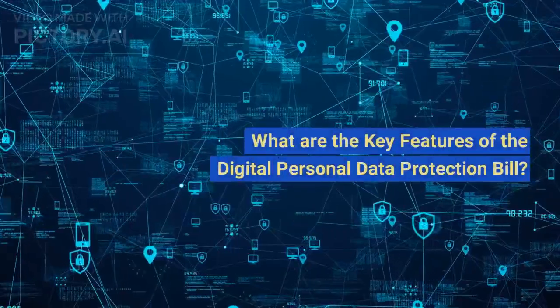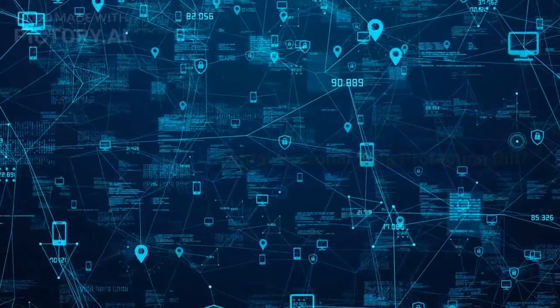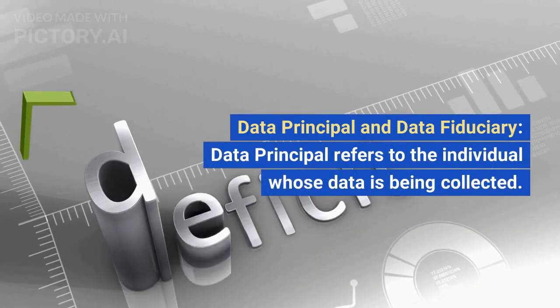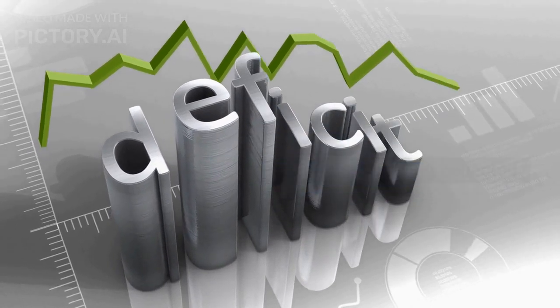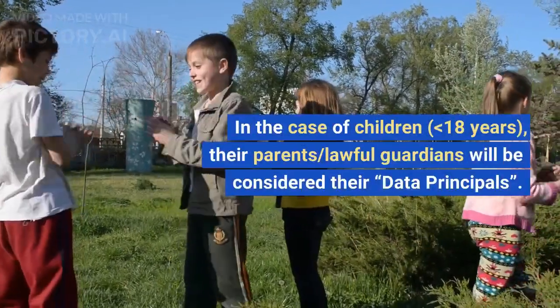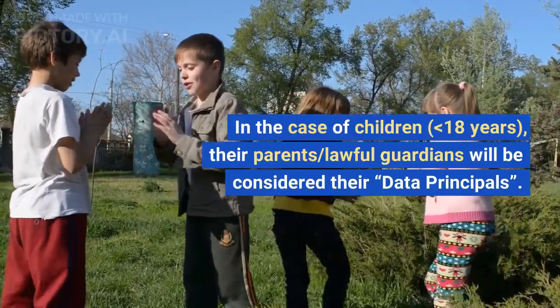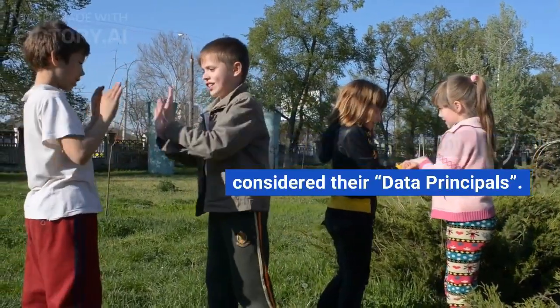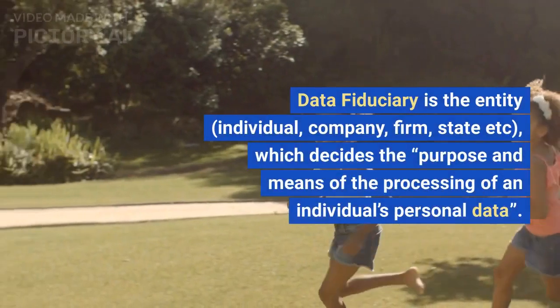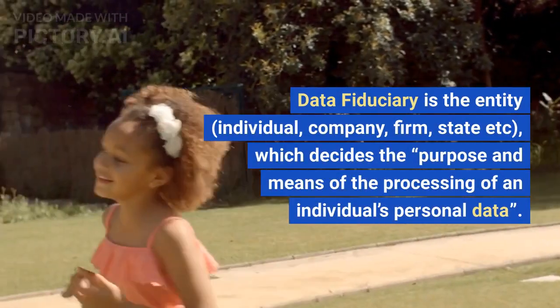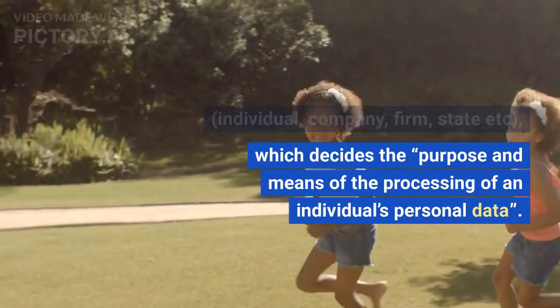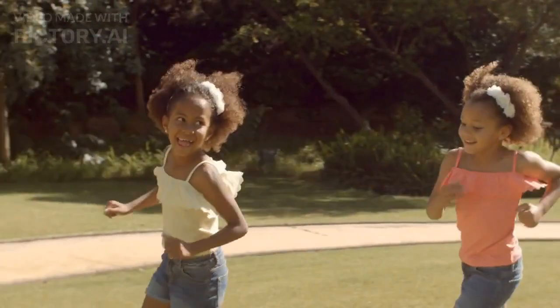What are the key features of the Digital Personal Data Protection Bill? Data principal and data fiduciary. Data principal refers to the individual whose data is being collected. In the case of children less than 18 years, their parents or lawful guardians will be considered their data principals. Data fiduciary is the entity, individual, company, firm, state etc., which decides the purpose and means of the processing of an individual's personal data.